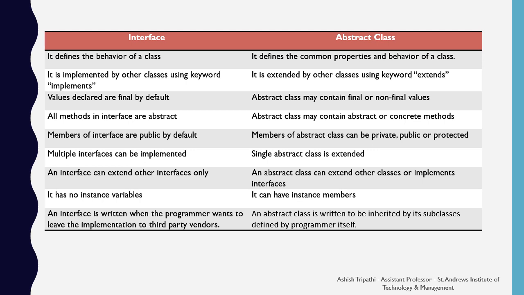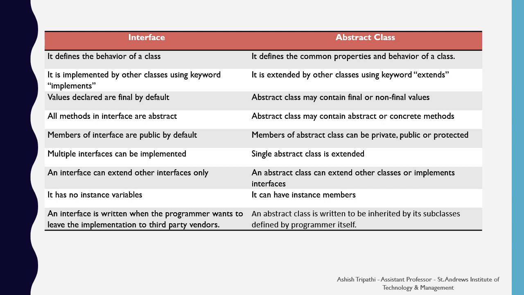The values declared are final by default in the interface, whereas abstract class may have final and non-final variables. All methods in the interface are abstract, but in the abstract class you can have abstract as well as concrete